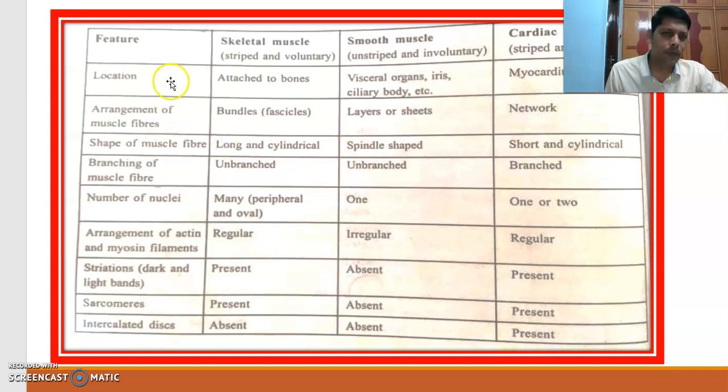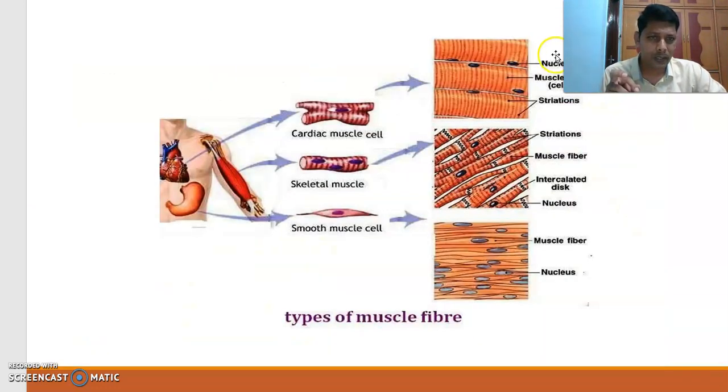We completed three points: location, arrangement of muscle fibers, shape of the muscle fiber.